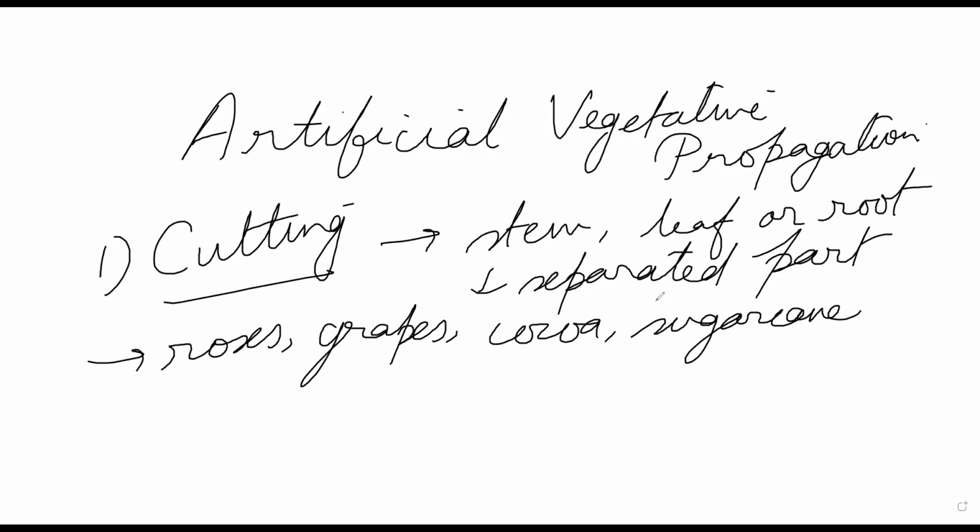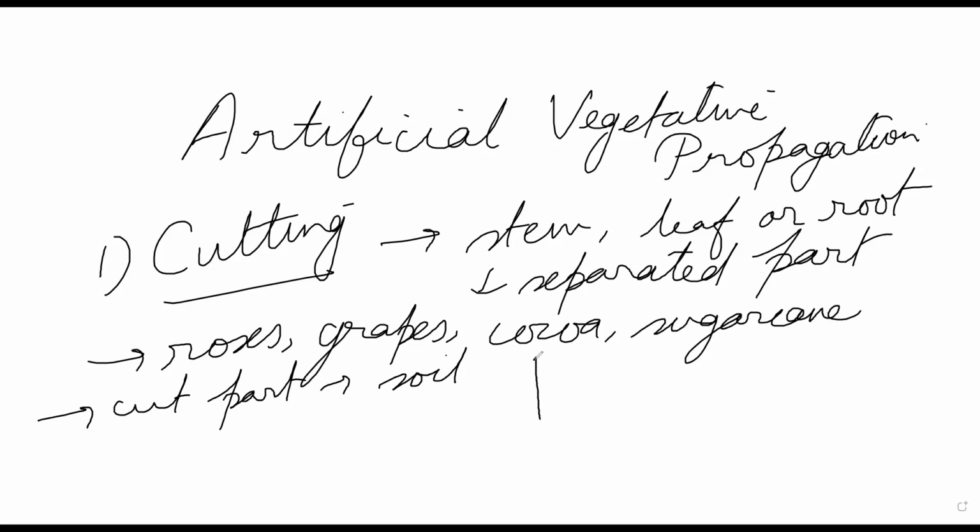What happens is, you might have done this also. The cut part of the leaf, stem, or root is put into the soil. Okay, the part which has been cut is put into the soil. Now a very careful measure has to be taken so that the nodes which were at the lower end are put in the soil, not the other way around.